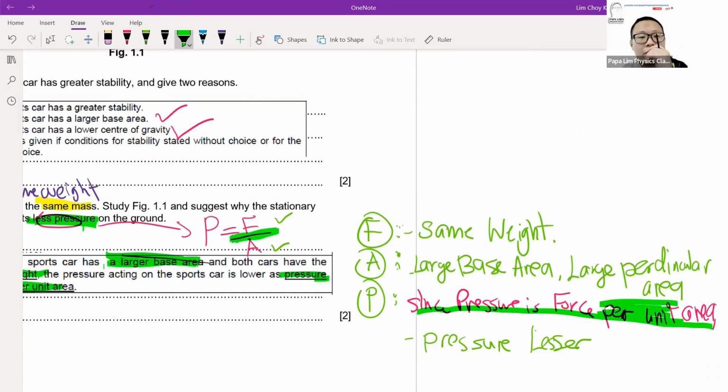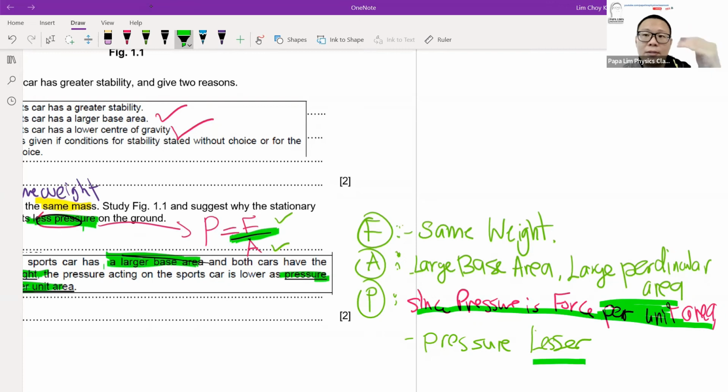Okay, so when we look at the formula, we don't just look at P, F, and A. We also look at things like what? Division, product, multiplications. Okay, whenever we divide, we always have to use the words per unit to indicate to the marker that, hey, I know these two factors, F and A, and I know how they are related. They are related by per unit area, division. Then I can safely conclude that the pressure is actually lesser.